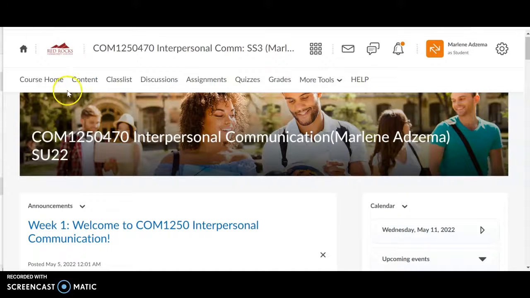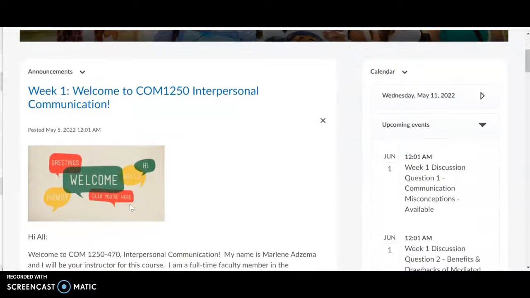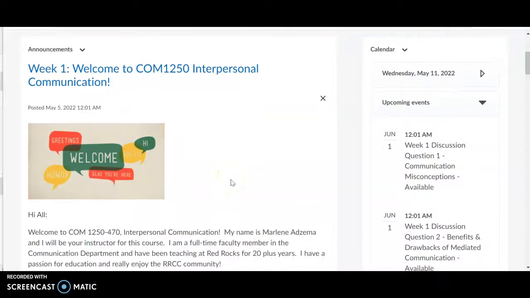I'm going to start here on the course homepage, and this is where you should start each week of our class. This summer, our course runs Wednesday through Tuesday, with our first date being Wednesday, June 1st. So on Wednesday, June 1st, make sure that you log into the course and go to the announcement tool. Here under the announcement, I will post everything that you need for that week.